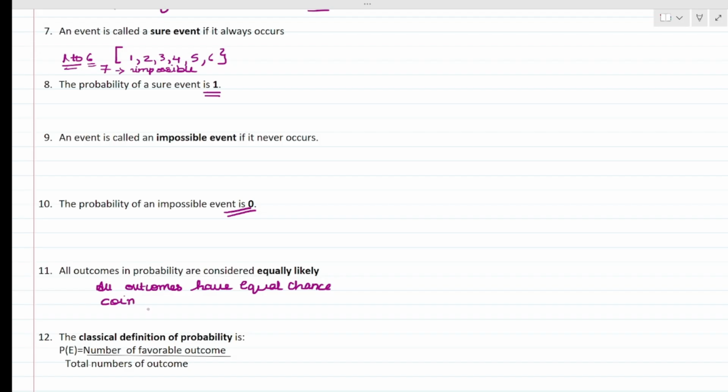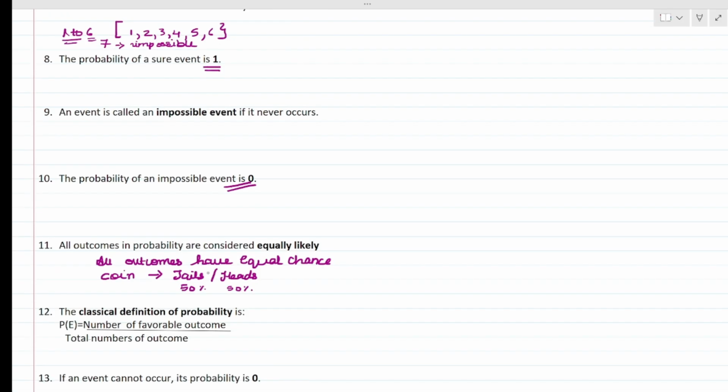If we are tossing a coin, we have an equal chance of getting tails and an equal chance of getting heads. It is not possible that the chance of getting tail is 90% and the chance of getting head is 10%. No, both of them are equally likely. That means we have a 50-50% chance for both of them.